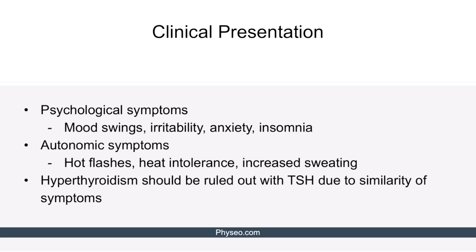Menopause is characterized by psychological symptoms like mood swings, irritability, anxiety, and insomnia. It also has autonomic symptoms such as hot flashes, heat intolerance, and increased sweating. These symptoms are very similar to those of hyperthyroidism. Therefore, hyperthyroidism should be ruled out with TSH if the patient exhibits these psychological and autonomic symptoms.